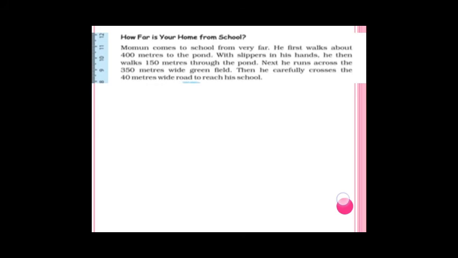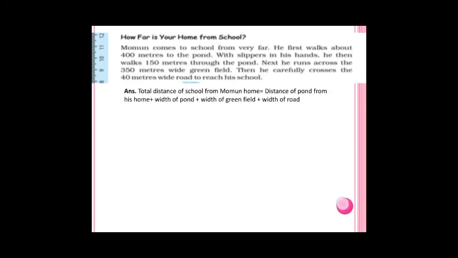See, again you have to walk through that pond. You have to walk 150 meters through that pond only. Next, he runs across the 350 meters. Then you have to run across the 350 meters wide green field. See, there is a green field. Then he carefully crosses the 40-meter wide road. There is a wide road to reach the school.